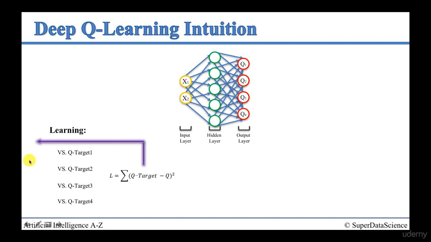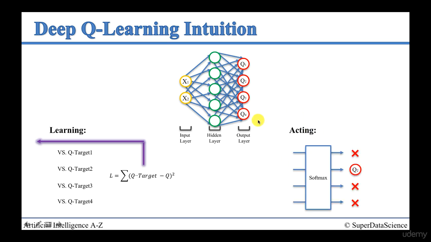Remember that part where we compare each of the Q values with the targets, and then we backpropagate the loss through the network to update the weights so that our network is learning as we go through this maze or environment. The second part is that we have to act. We have to select an action. That is where we pass the Q values through the softmax function, or basically an action selection policy, which we'll talk about further down. Then we select the action that we want to take and perform that action. And then this whole process starts again.